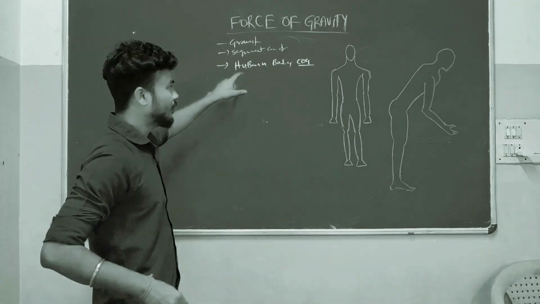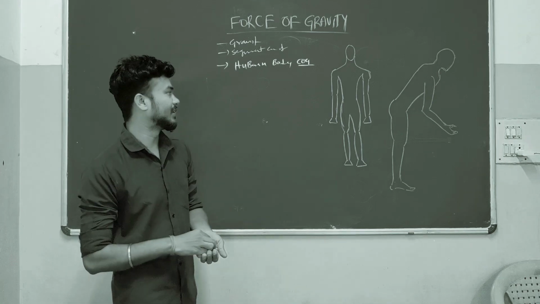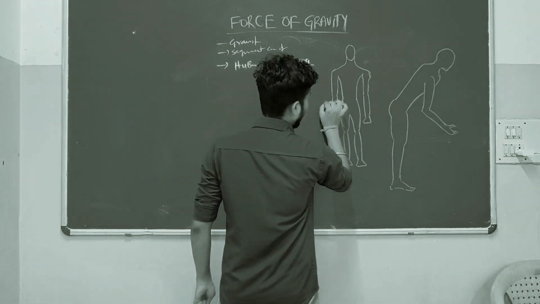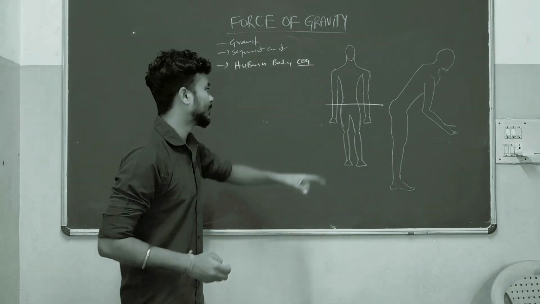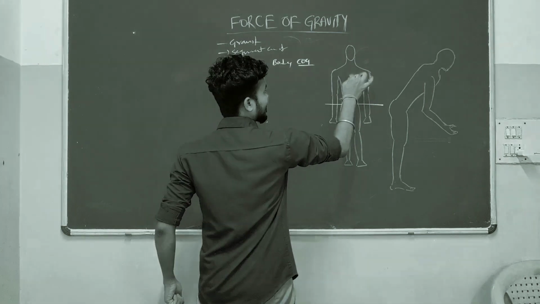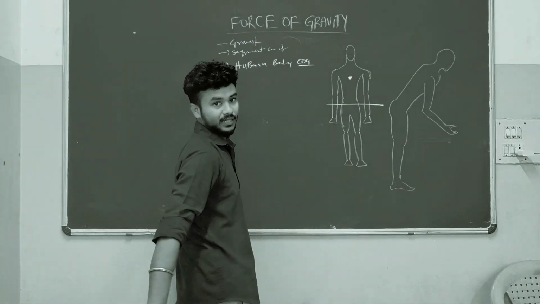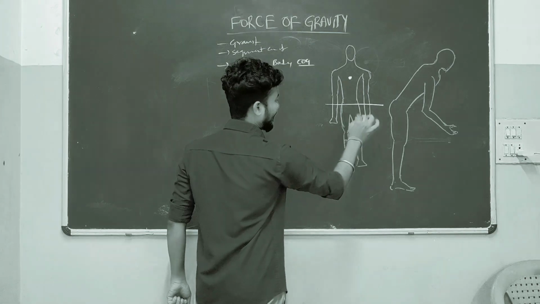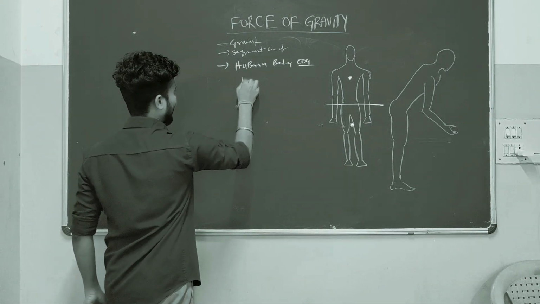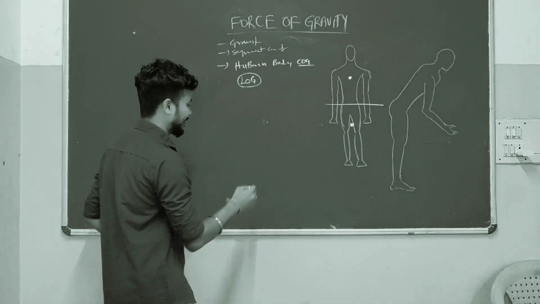Now we will see. Suppose we divide the human body into two rigid parts. The upper segment's center of gravity will be somewhere here, and the lower limbs' center of gravity will be here. Here we have to discuss one point: LOG, line of gravity.